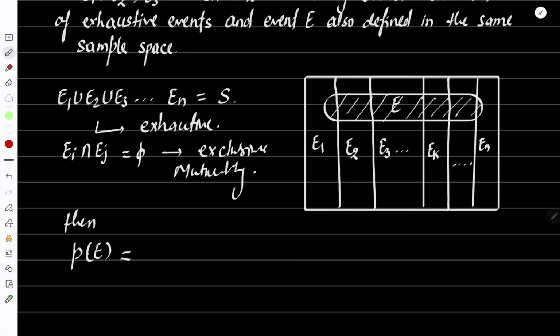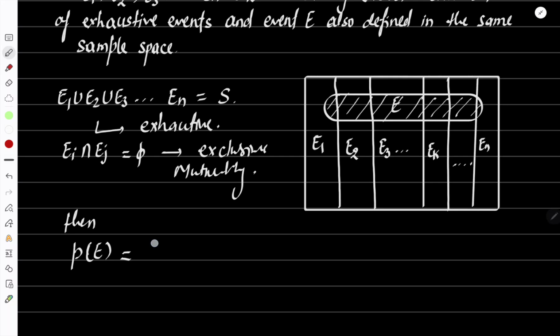Probability of event E, you will say, sir, its probability is under E1 somewhat and with something E2, means shall I say the probability of E is with the intersection E1 plus with the intersection E2 plus E3 and so on up to En.